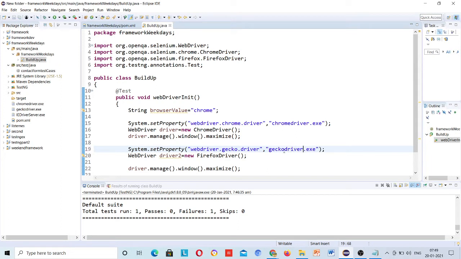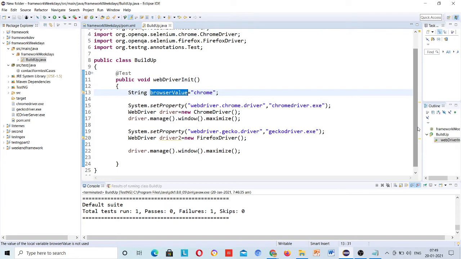Vandan, I have a question. Yeah. See, in System.setProperty you mention webdriver.gecko.driver or chrome.driver, but when you mention just chromedriver.exe or geckodriver.exe, when we copy the exe files at the project level, the program itself understands the path of the exe file?